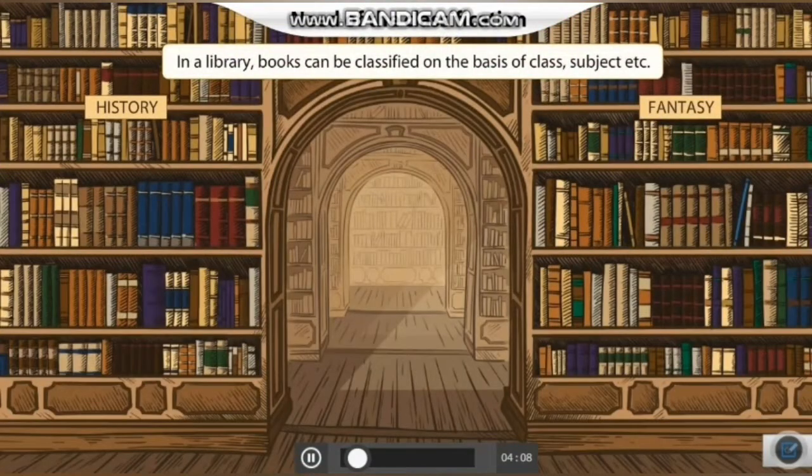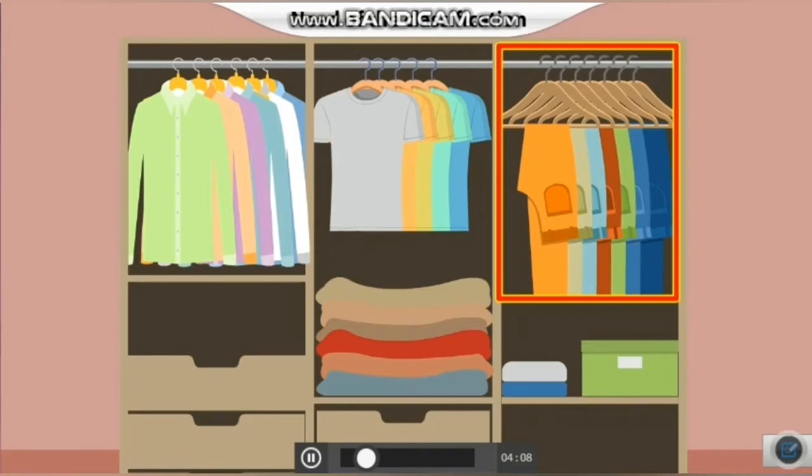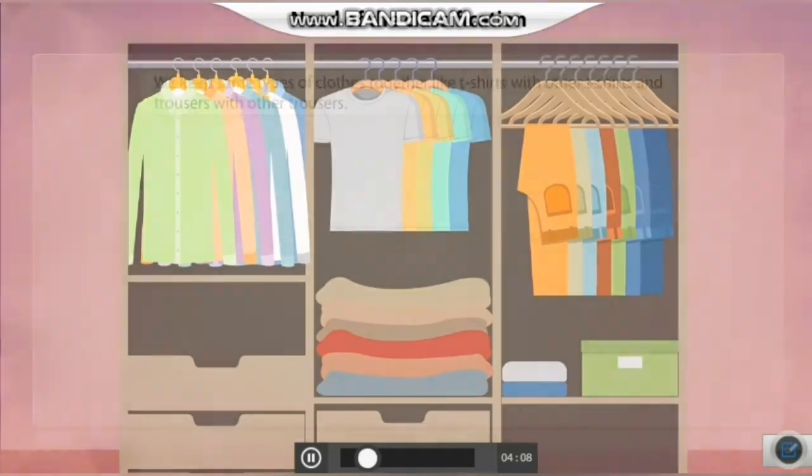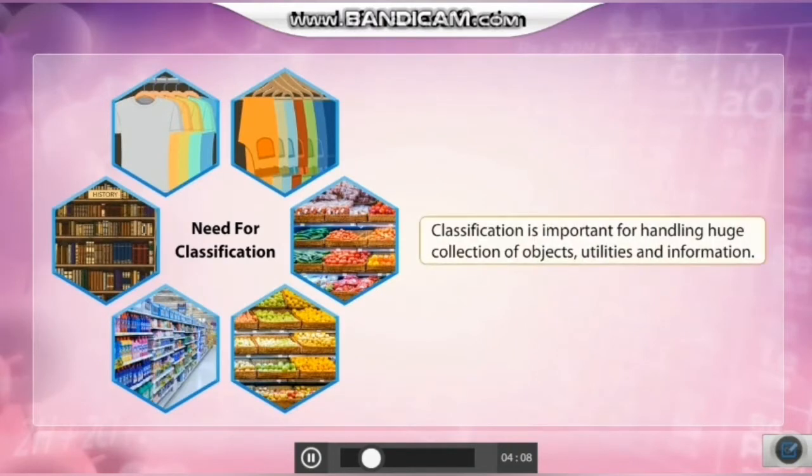Similarly, in library, books can be classified on the basis of class, subject, etc. We keep the same type of clothes together, like t-shirts together, shirts together, trousers together, for our convenient use. We can group things on the basis of similarity and dissimilarity in their properties. Classification is important for handling huge collection of objects, utilities and information.